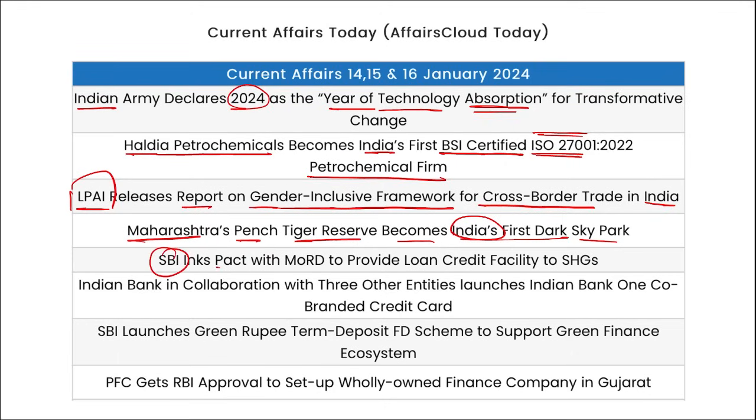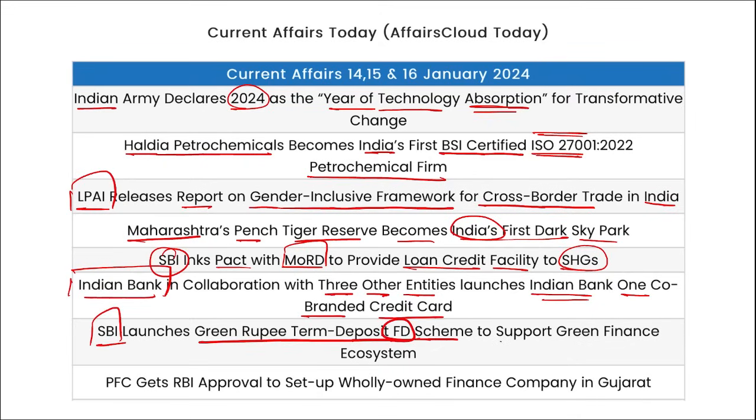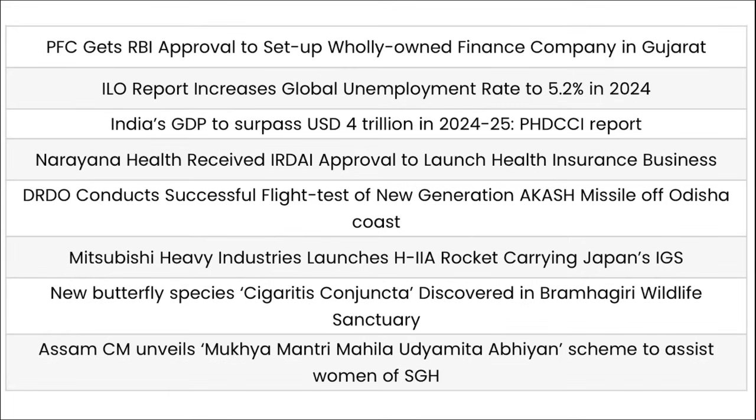Then SBI has signed a pact with the Ministry of Rural Development to provide loan credit facility to self-help groups. Then Indian Bank, in collaboration with 3 other entities, has launched the Indian Bank One co-branded credit card. SBI has launched the Green Rupee Term Deposit Fixed Deposit Scheme to support the green finance ecosystem. PFC got RBI approval to set up a wholly owned finance company in GIFT City, Gandhinagar, Gujarat.